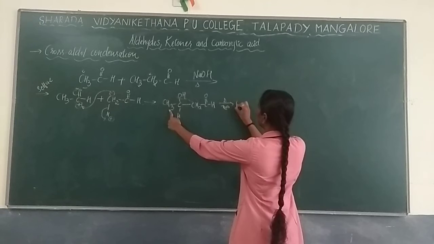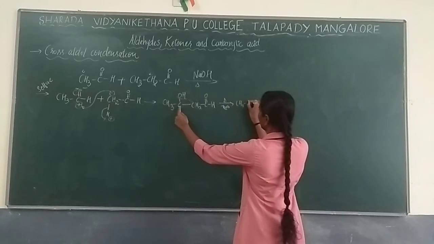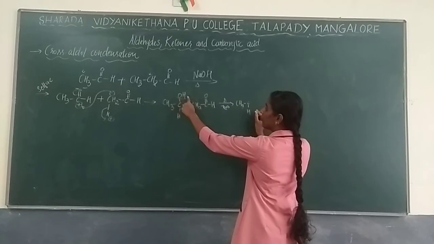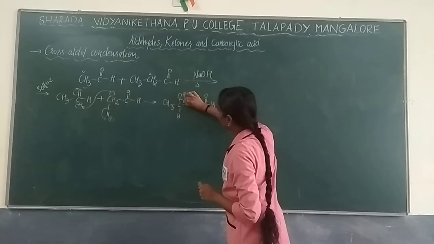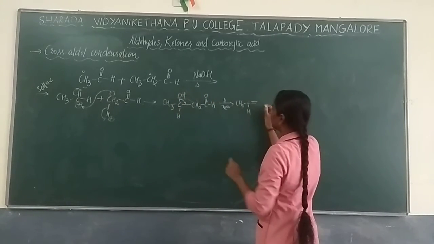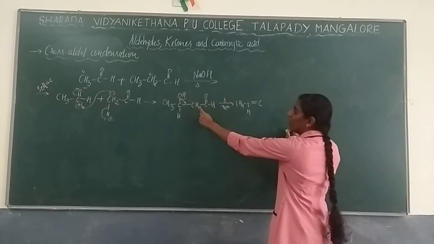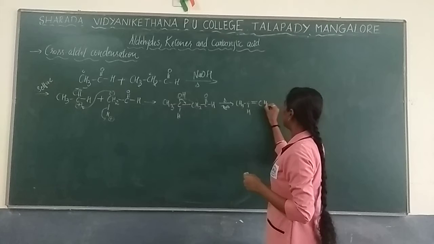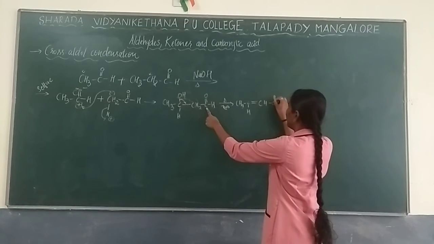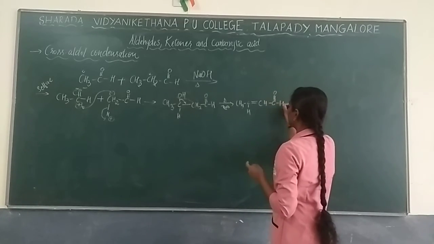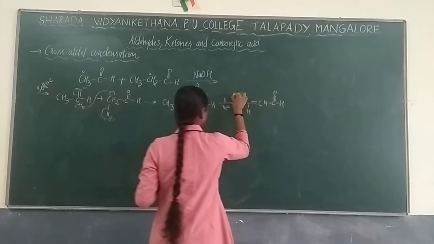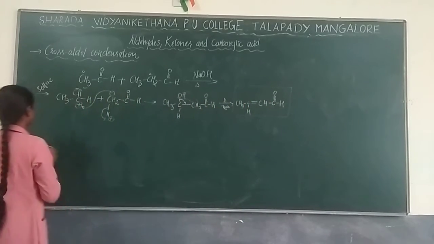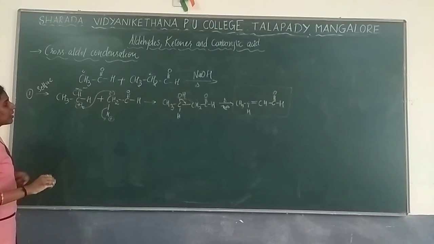So it comes as CH3, CH. Okay, you have removed OH from here. So when you are removing, this bond will come like this. Double bond formation will take place. From here, see, one hydrogen you have removed, so that water molecule formation will take place. CH. So here you will get C double bond O with H. So this is your first product. Okay, one product you have got. So this is the first product.